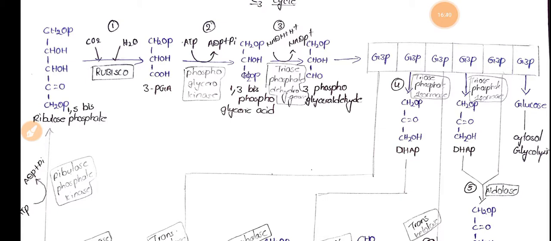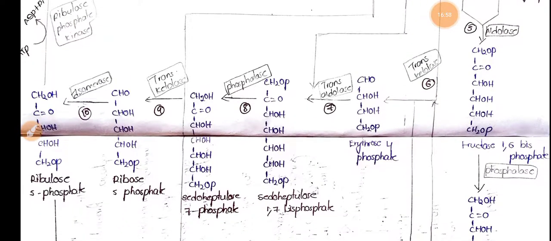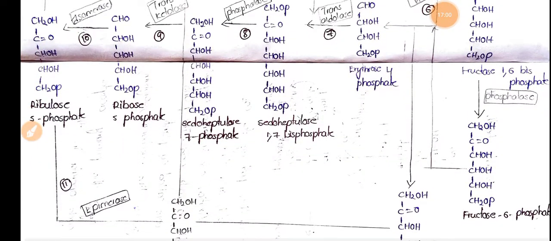And here the second or the third G3P is converted into DHAP, and this DHAP will act with another G3P molecule to produce fructose 1,6-bisphosphate by the enzyme aldolase, and this fructose 1,6-bisphosphate is converted into fructose 6-phosphate by the enzyme fructose 1,6-bisphosphatase.